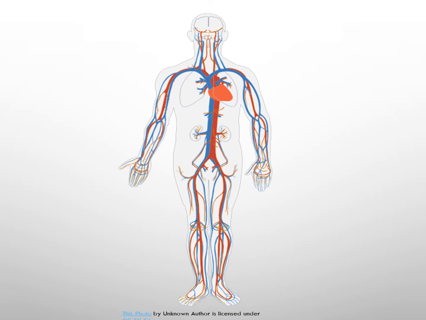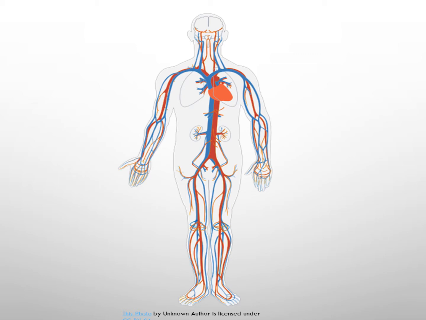In this diagram you can see the tube system, in blue and red color. Red color is showing the arteries, which are carrying the pure blood, and the blue color is showing the veins, which are carrying the impure blood.